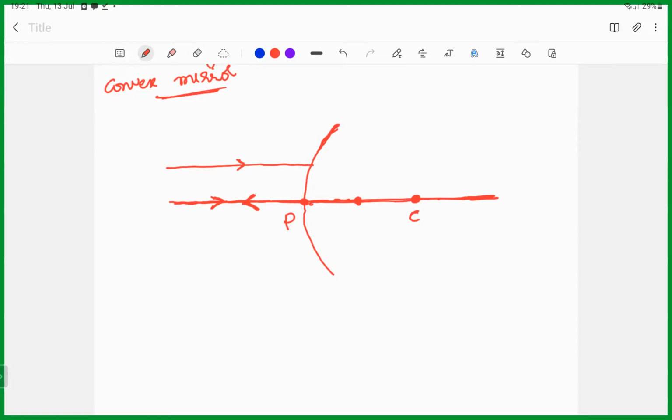For that, we always need to draw the normal and find out the theta, from the center of curvature to the point of incidence, right? Now this is theta. Now you need to take the same theta again. So if you extend this one, it will come to the focus.